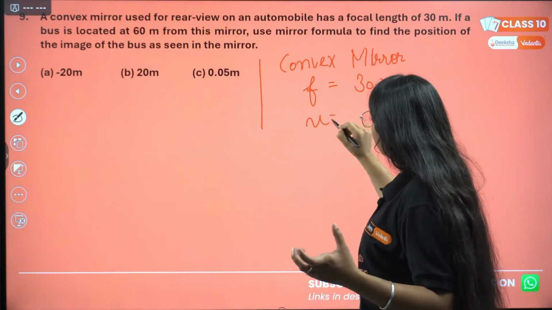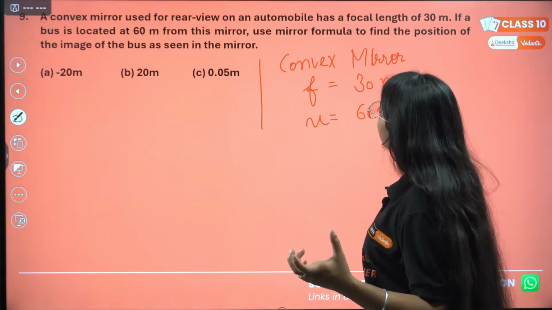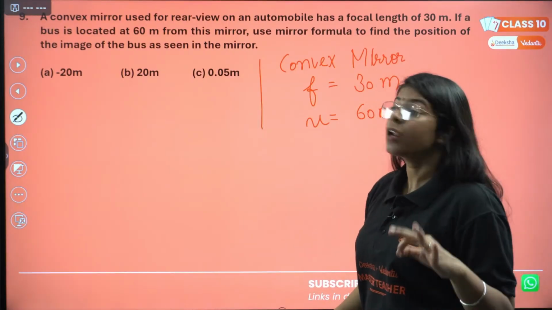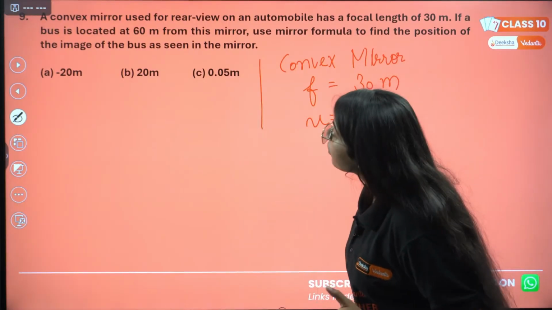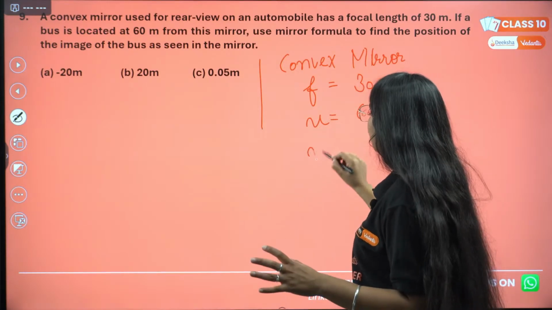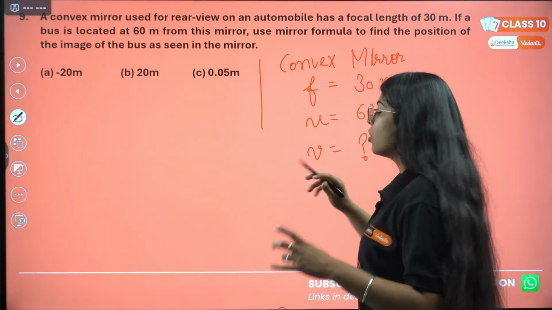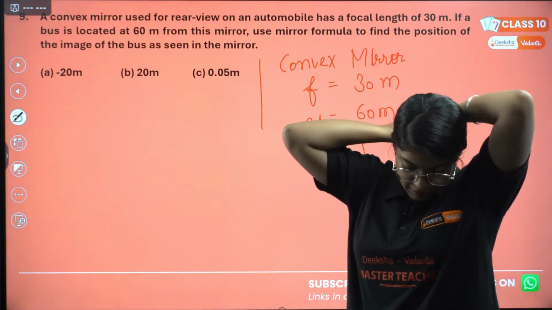So, the bus is my object, 60 meter from the mirror. Use mirror formula to find the position of image of the bus. So, we need to find the position of image of the bus as seen in the mirror.